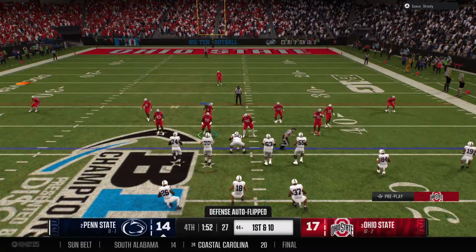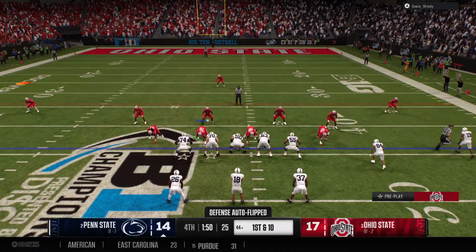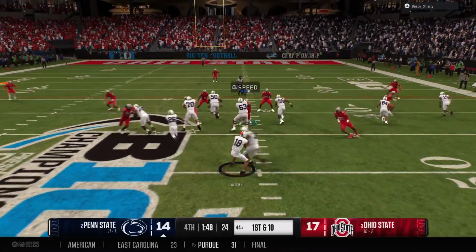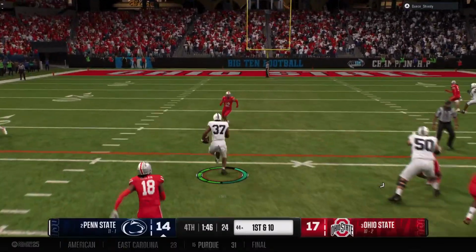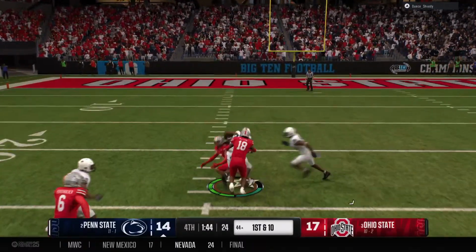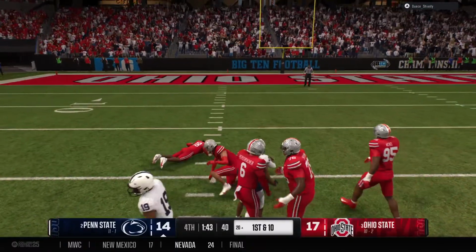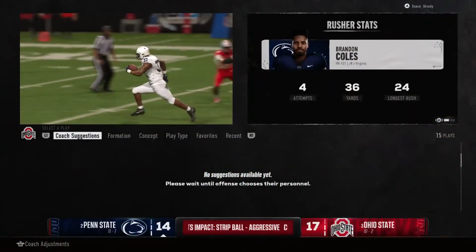The Nittany Lions lining up here on 1st and 10. Keeping it on the ground here. Powerful running into the secondary. Tackle made after a big gain.